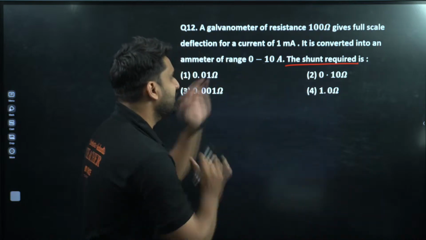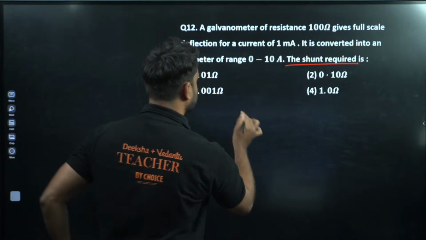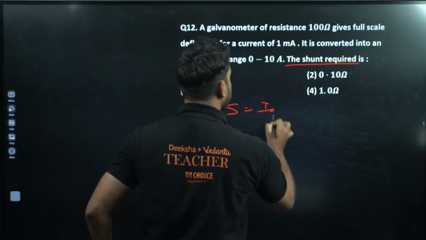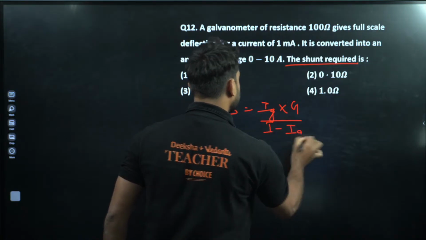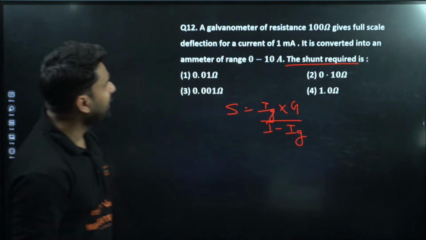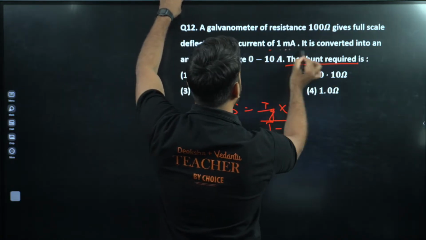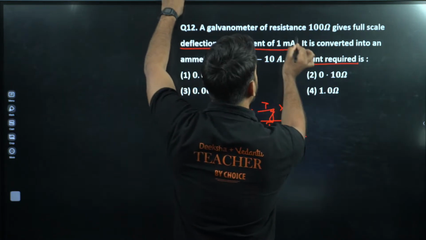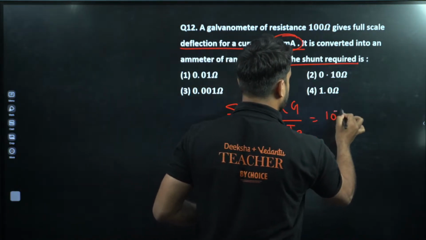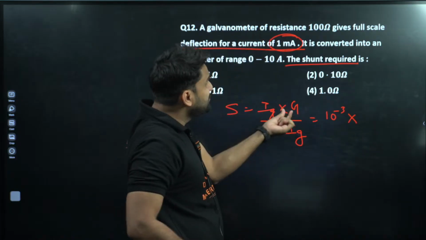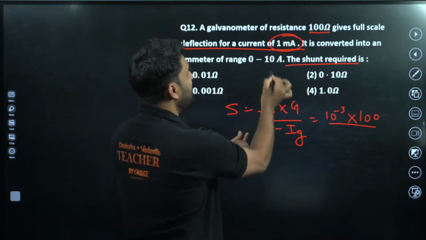Okay, so look at the question. So shunt resistance is equal to Ig into G divided by I minus Ig. This is the formula. Now if you look here, Ig is the deflection current, this 1 milliampere. Now can we put the values here? 1 milliampere will be equal to 10 to the power minus 3 ampere, and G is equal to 100. So let's put 100 here, and I is equal to 10 ampere.